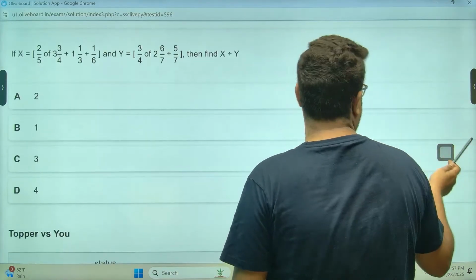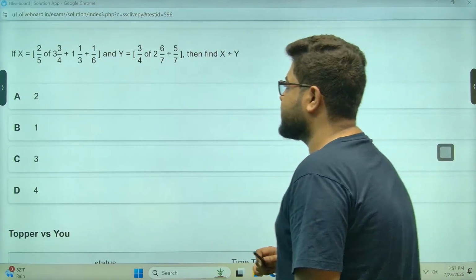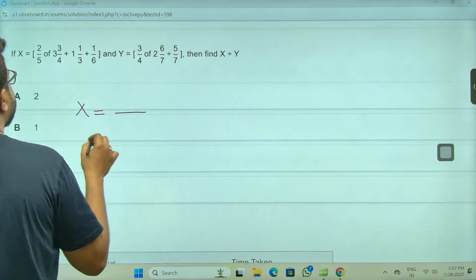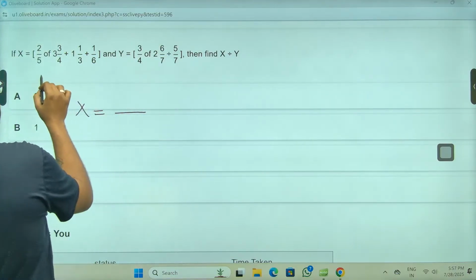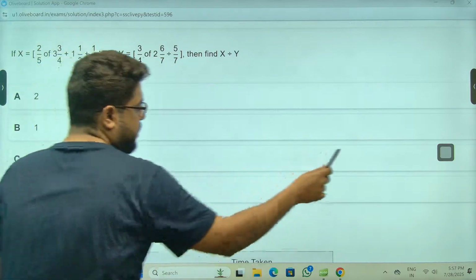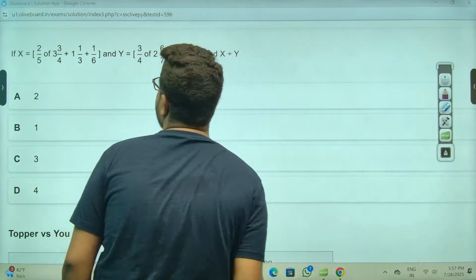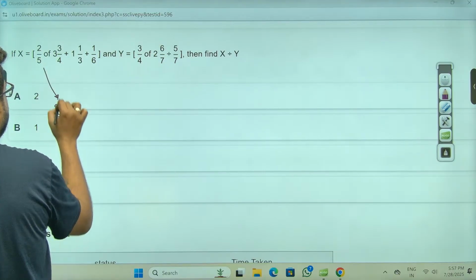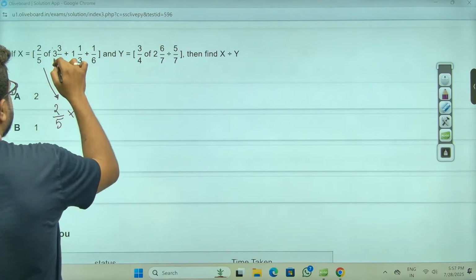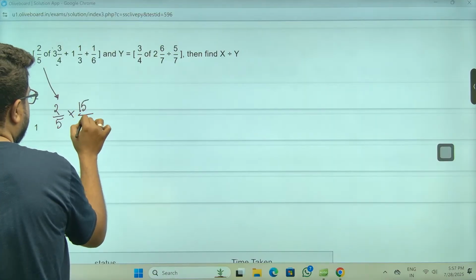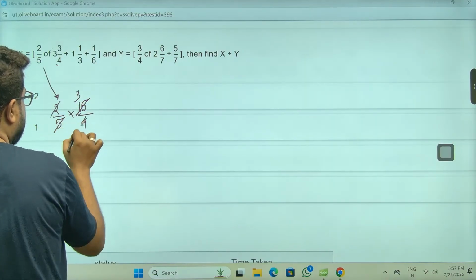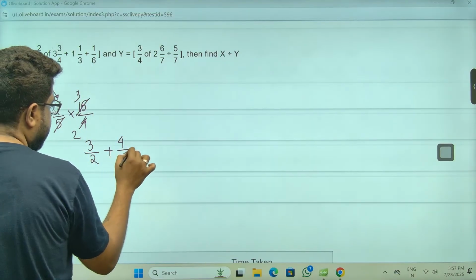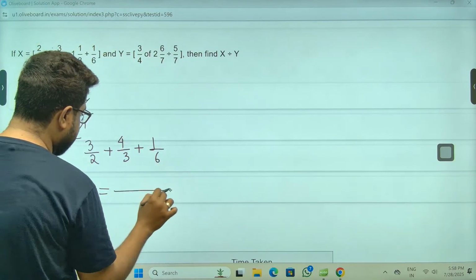What is this? Simplification. There are 3 questions of simplification. x is equal to 2/5 of 3 4 12, 15/4 5 3 2 2 3/2 plus this is 4/3 plus 1/6. 6 is the LCM.